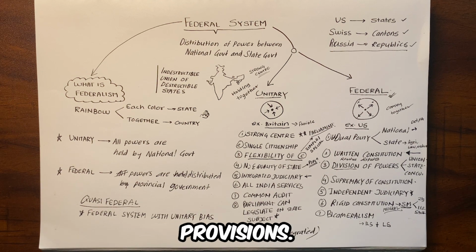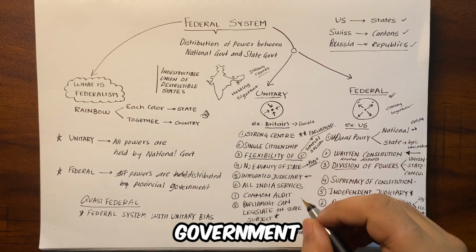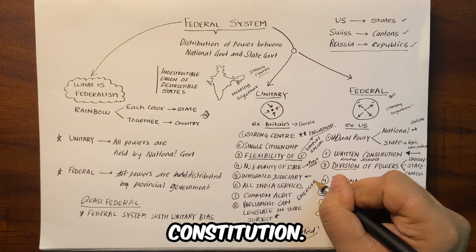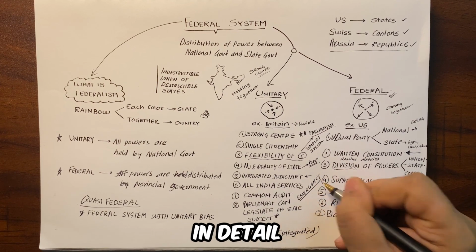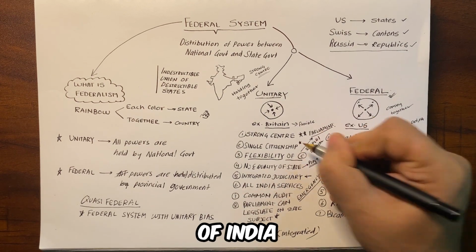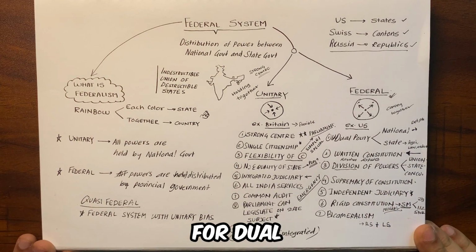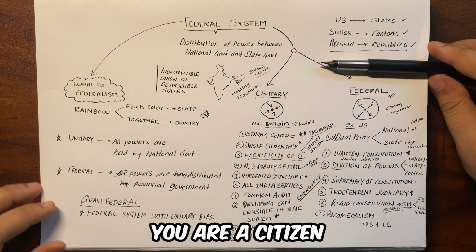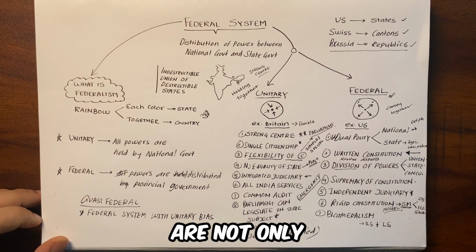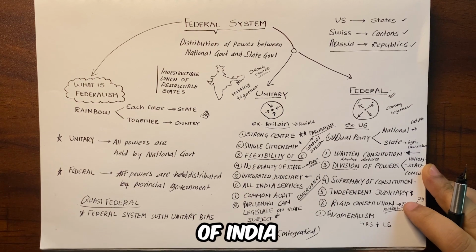Now emergency provisions. The Constitution stipulates three types of emergencies that can convert the federal structure of the Indian government into a unitary government without a formal amendment of the Constitution. We will discuss emergency provisions in detail when we do the chapter on emergency. Now next is single citizenship. The Constitution of India has a system of single citizenship for all citizens in the country. There is no provision for dual citizenship. That means you are a citizen of India and India only. You are not a citizen of your state and then of India. There is no such thing as state citizenship. You are a citizen of India and India only.